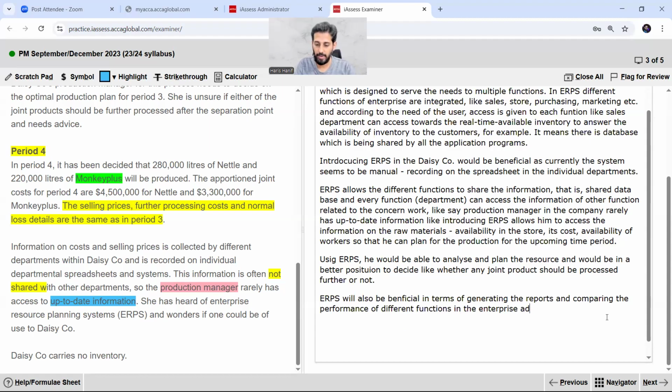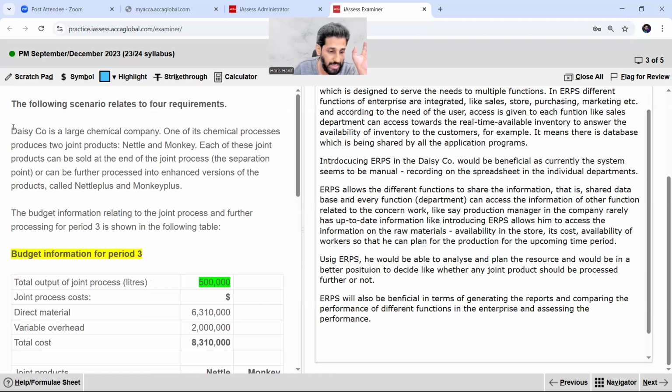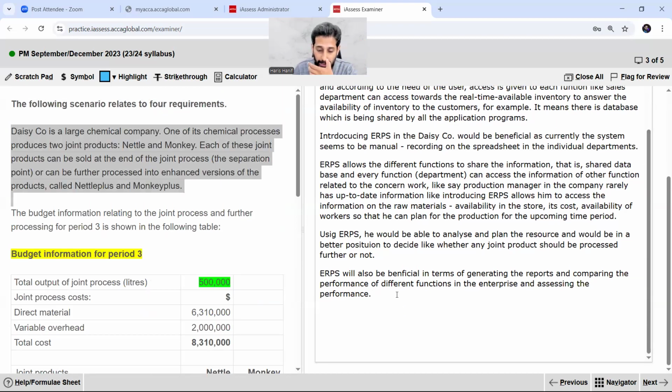Different function in the enterprise and assessing the performance. Now, please relate this thing with the joint products, because the question is not the general, the question is related to the further processing. So I'm just writing that that way.